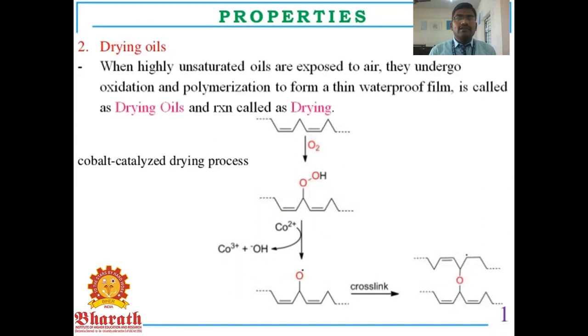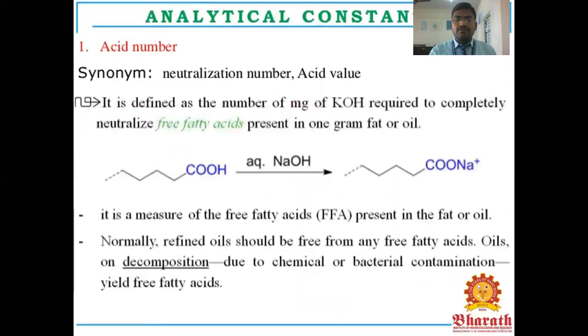Drying oils. When highly unsaturated oils are exposed to air, they undergo oxidation and polymerization to form a thin waterproof film. This is called drying oils, or the reaction is called drying. The cobalt catalyst is used in the process; the double bond compound reacts with oxygen to form an acid. That acid linkage is converted, cobalt 2 plus to cobalt 3 plus, in the presence of OH groups, and cross-linkage forms a waterproof film, a thin film of polymerization. We get the cross-linked polymerization product.